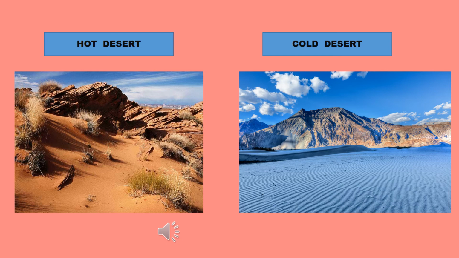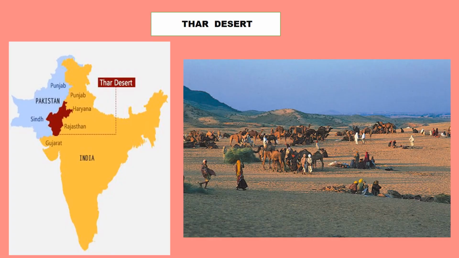And what is the cold desert? The cold deserts are covered with snow or ice. So the second picture, such as the Gobi Desert in Asia. Asia is a continent, right? So the Gobi Desert is in Asia. The Antarctic Desert in Antarctica. So this too is the best example for the coldest desert in the world.